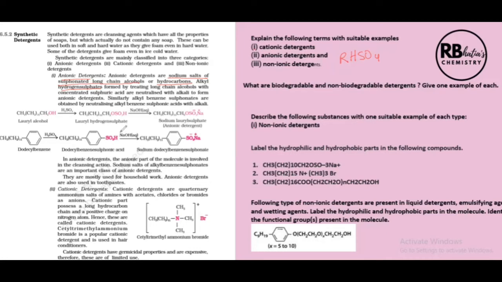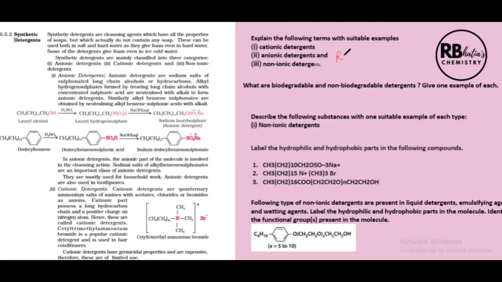Just look here and compare these two structures. This is SO3H. This is a derivative of benzene, sulfonic acid, an organic acid. Whereas this part is SO3H, but it has an extra O. So this is hydrogen sulfate.